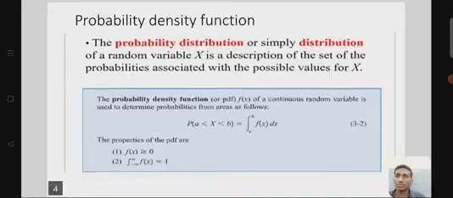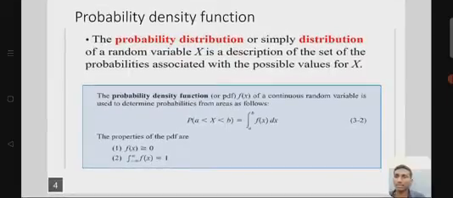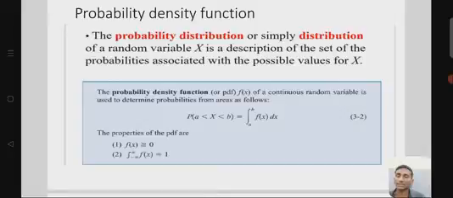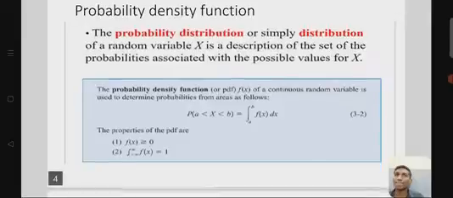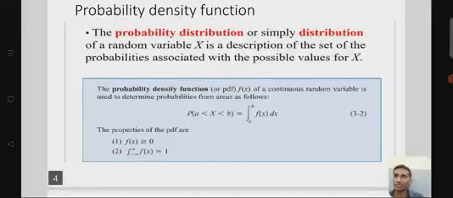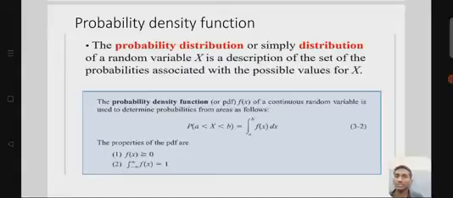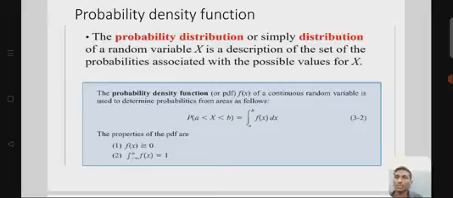The probability distribution, or simply distribution, of a random variable X is a description of the set of probabilities associated with the possible values of X. In a simple manner, the probability distribution function means the probability of X less than or equal to small x, where capital X defines the random variable and small x defines the sample outcomes.